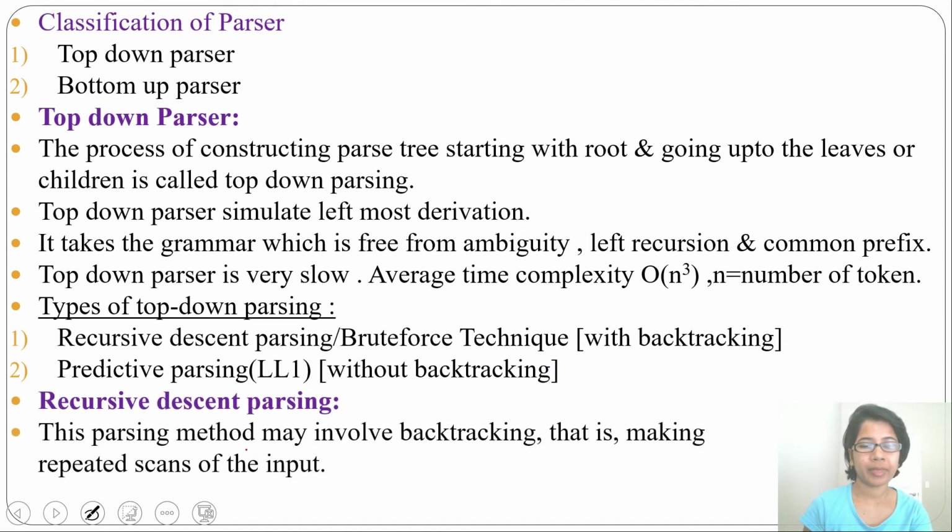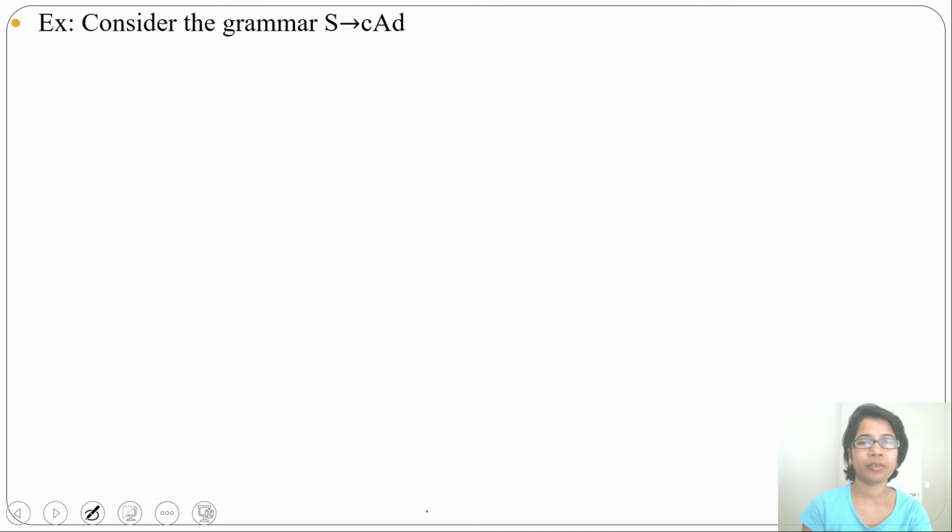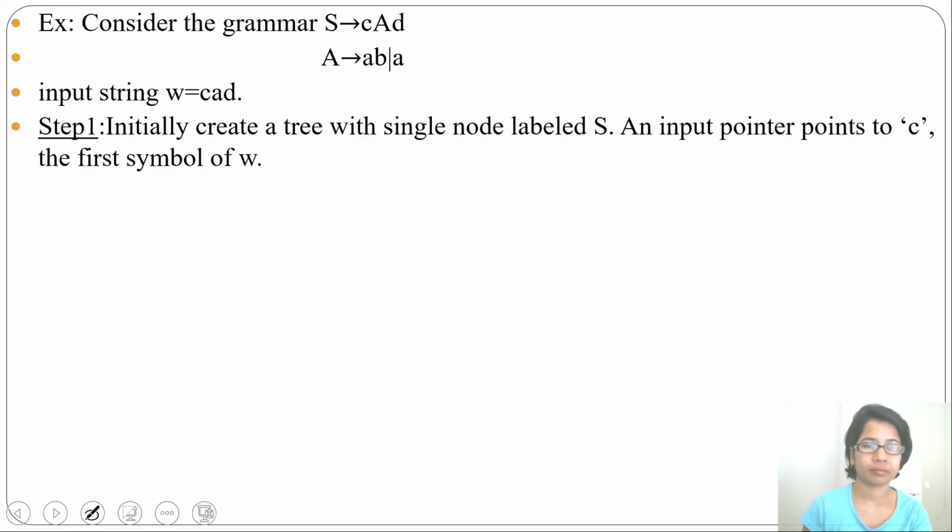The parsing method may involve backtracking, that is, making repeated scans of the input, and backtracking is costly and debugging is very difficult. Recursive descent parsing uses lots of backtracking. Let's see with one example. Here one grammar is from S you can derive C A D, then from A you can generate A B or A. Let's consider one string CAD. Let's do the recursive descent parsing, or you can say brute force technique. In some books brute force is different, recursive descent is different. In some books both are same.